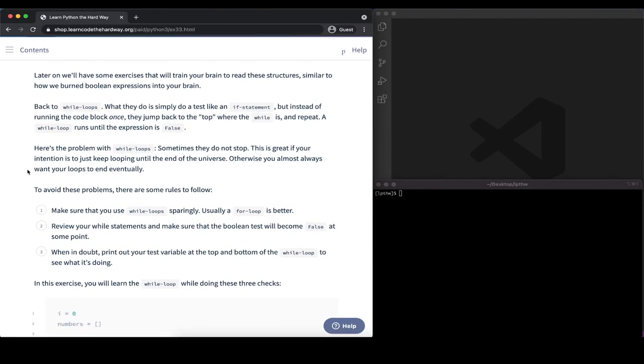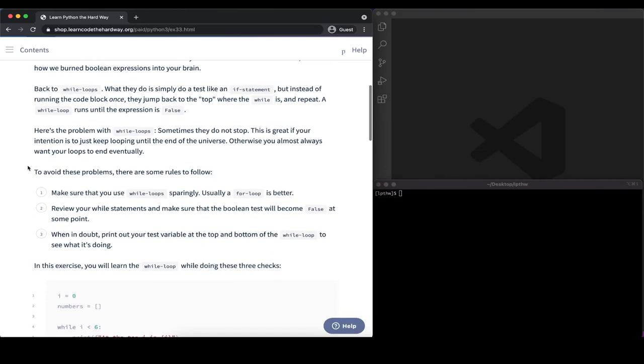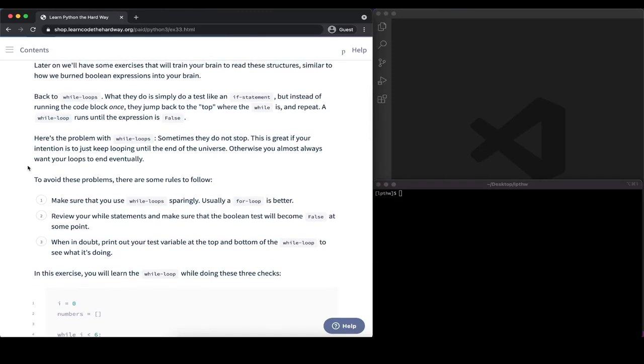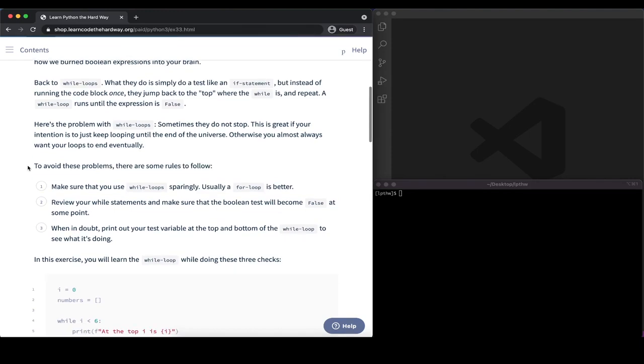While loops can, however, have some problems associated with them. It can happen that you have an infinite loop, so that a while condition is always true, and the while loop will go on and on for an indefinite amount of time, and eventually your computer will run out of memory. The program that we are writing may crash. So there are some things to keep in mind.